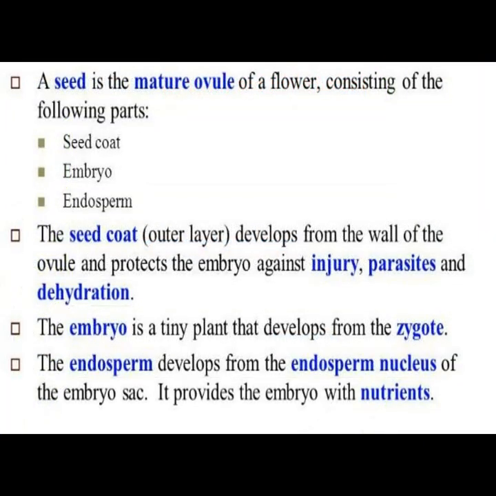A seed is the mature ovule of a flower consisting of the seed coat, embryo, and endosperm. The seed coat is the outer layer which develops from the wall of the ovule and protects the embryo against injury, parasites, and dehydration. The embryo is a tiny plant that develops from the zygote. The endosperm develops from the endosperm nucleus of the embryo sac. It provides the embryo with nutrients.